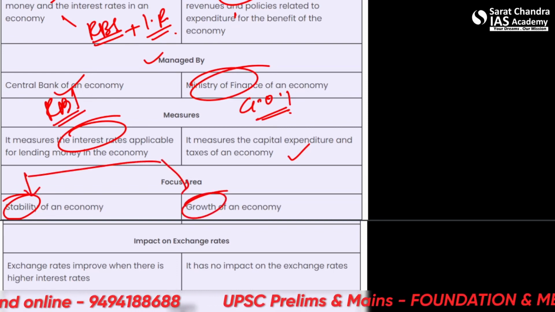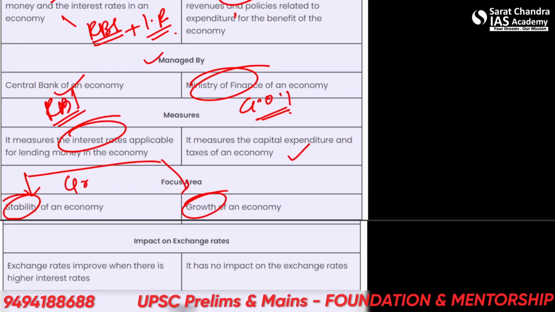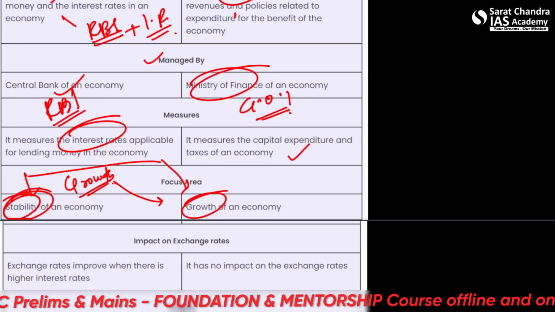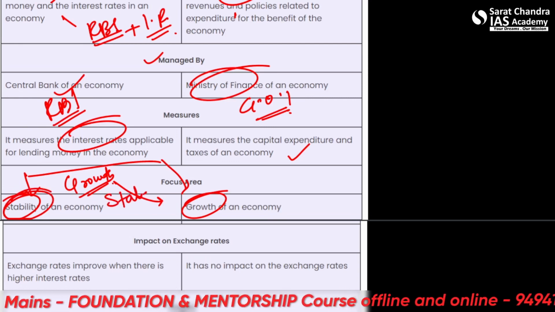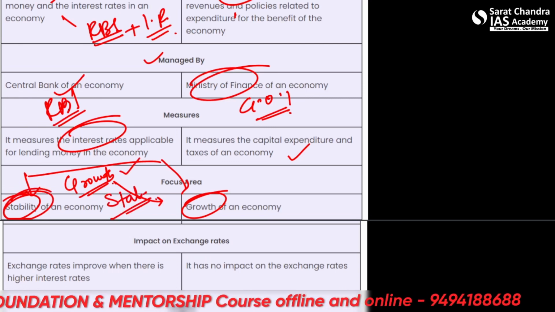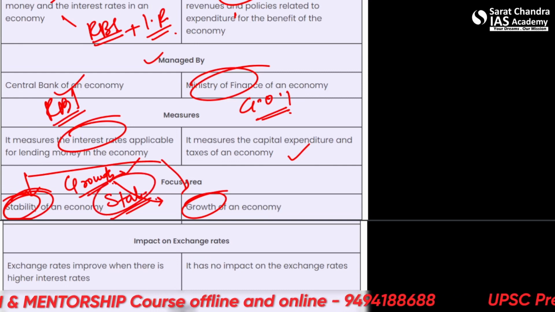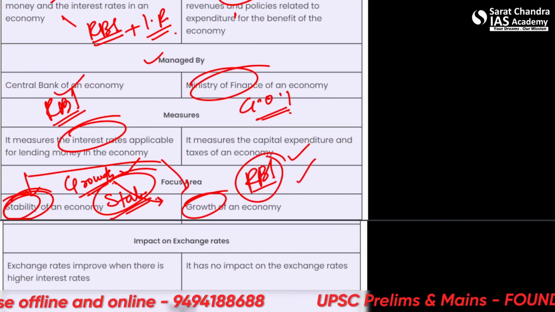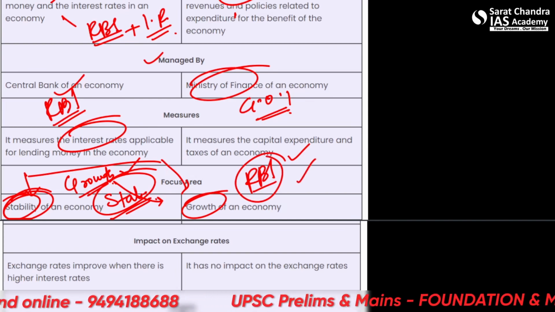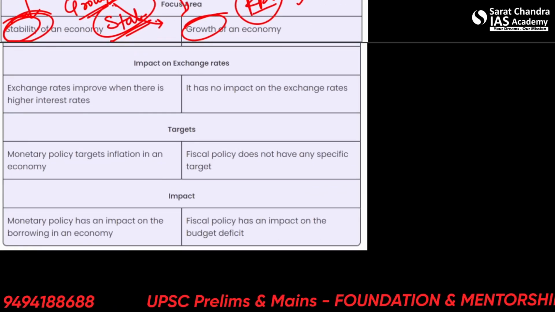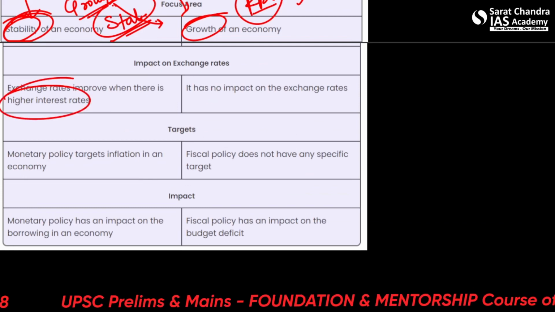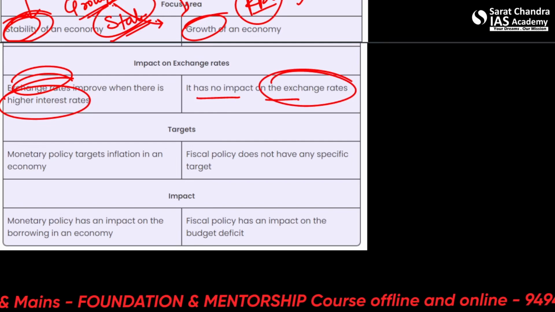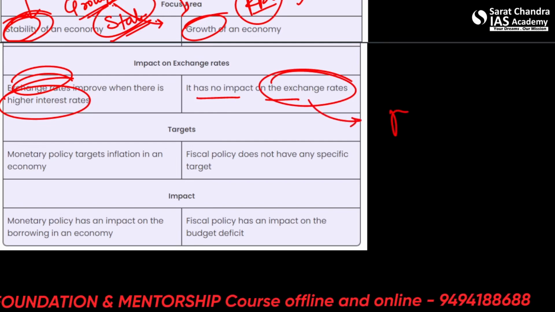While RBI's primary goal is also growth, but that's the government's headache. RBI's goal more or less is stability. RBI would like it if the country keeps on growing, but maintaining stability is the primary function of RBI. This is the major difference between both policies. Impact on exchange rates: exchange rate improves when there is a higher interest rate. We'll see this. Fiscal policy has no impact on the exchange rates as it doesn't deal directly with the money supply.